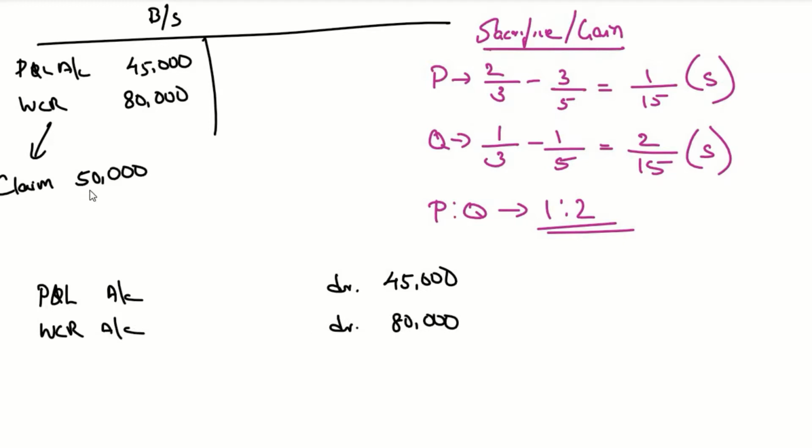Then there is a claim of rupees 50,000. So we have to create a provision for claim. So to provision for workmen compensation claim 50,000.